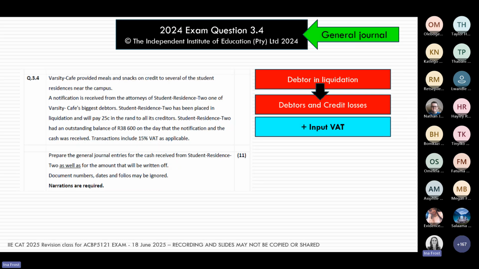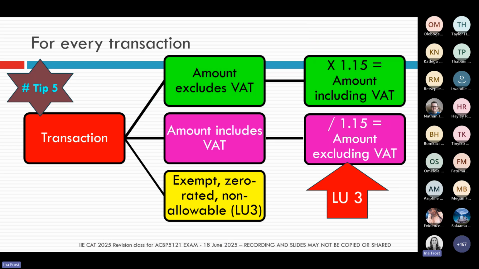And that brings us to our next tip. For every transaction that we give you in the assessment, you have to quickly think it through and ask: does the amount they're giving me in the question already include VAT? Does it exclude VAT? Or is it maybe one of those other supply categories that we were taught about in Learning Unit 3? Is it zero rated? Is it exempt? Is it non-allowable? And in the assessments, we like to mix things up.